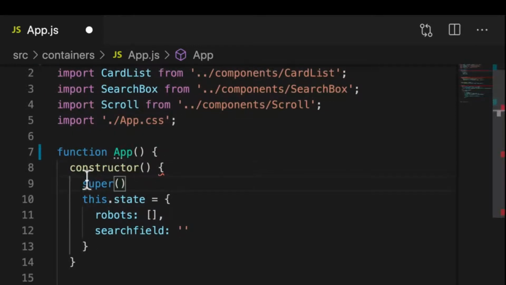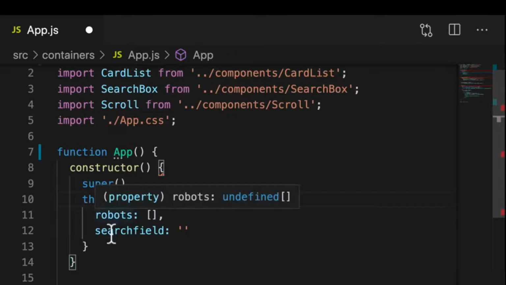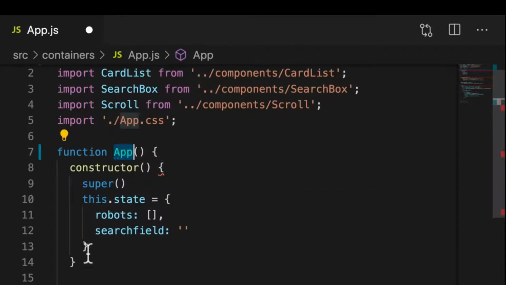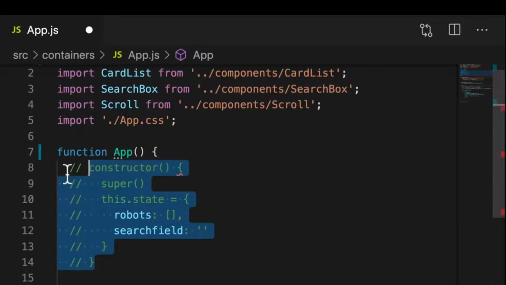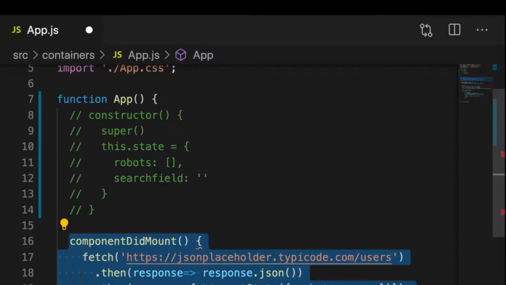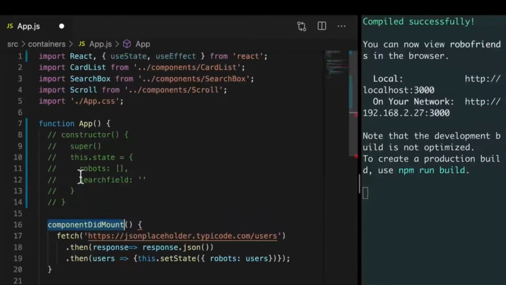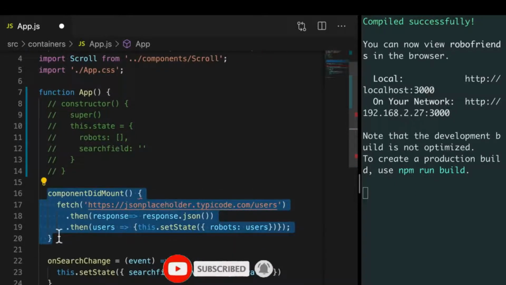Next is we no longer need this constructor, super, and this.state. Because we're now creating a function, we can, let's say, comment this out for now just so we can see it. We are also going to comment componentDidMount, because inside of a function, there's no such thing as componentDidMount. Remember, we got componentDidMount because we were able to use the component class in here that gave us this feature, this lifecycle hook. So now we can't use this either.